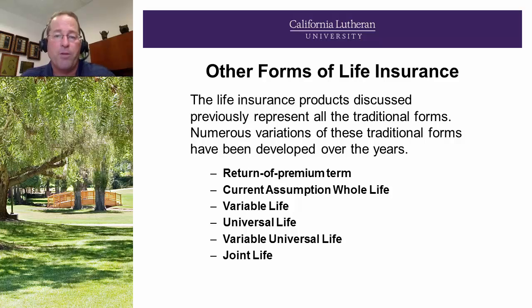So, other forms of life insurance. The life insurance that we've discussed up to this point represents all the traditional forms. Numerous variations of these traditional forms have been developed over the years. We have return of premium term, current assumption whole life, variable, universal, variable universal, and joint life.